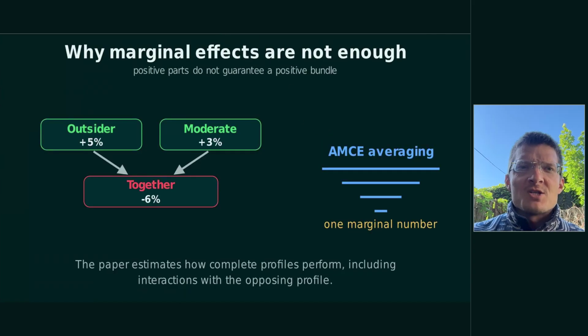Now, marginal effects can miss exactly the decision structure that matters most. Outsiders may look good on average, and a moderate may look good on average, but outsider moderates may perform worse when together. AMCE averages that interaction into one marginal number. Instead, here, the target is not an isolated feature effect, it is performance across the full profile, including all interactions.